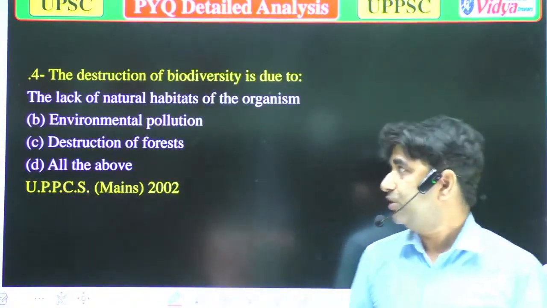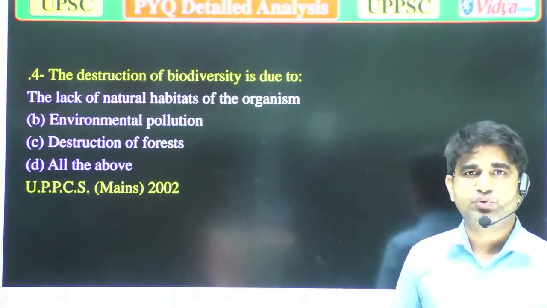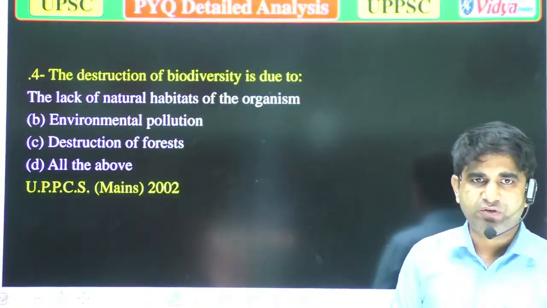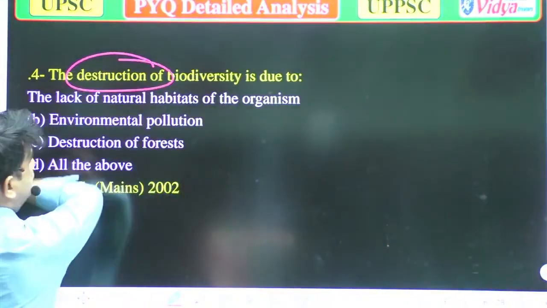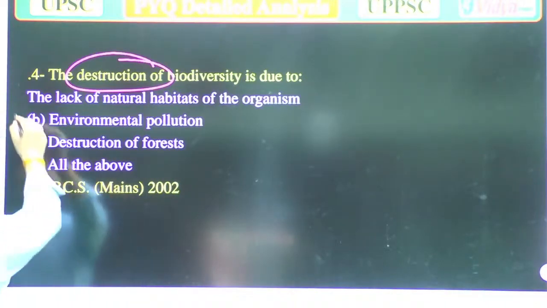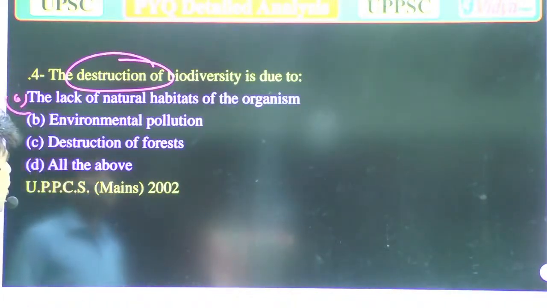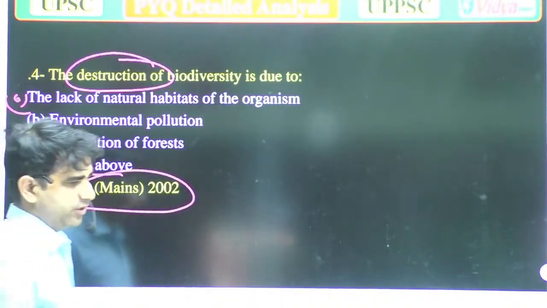Our next question is: the destruction of biodiversity is due to. Option A, the lack of natural habitat of the organism. Option B, environmental pollution. Option C, destruction of forest. And option D, all of the above. It was asked in the UPPSC 2002.